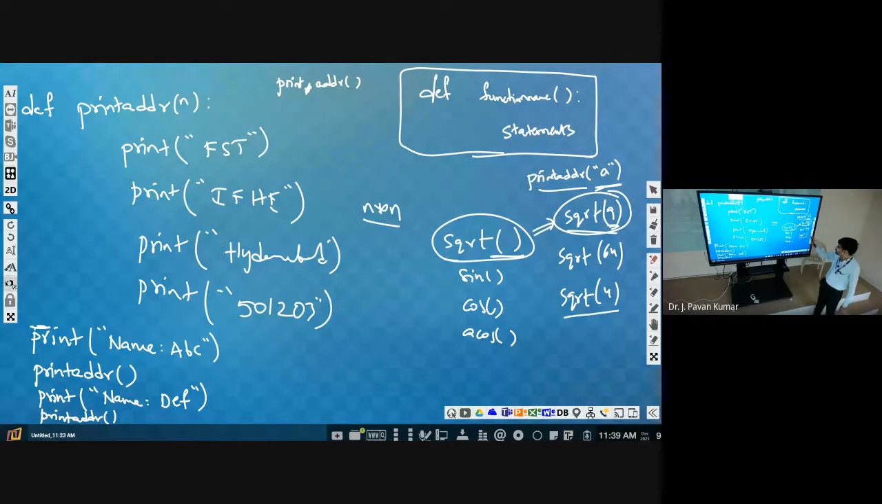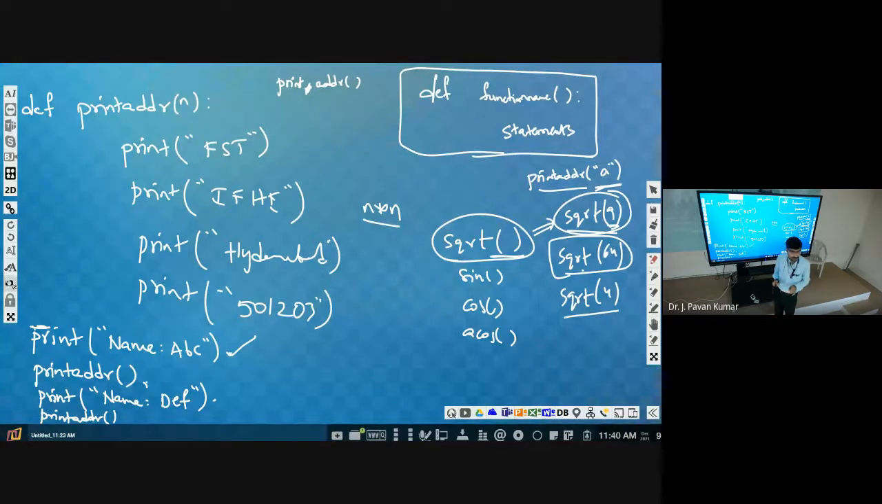We can pass several values from this particular function call. This is a function call. This is a function call. This is a function call. Understand? Function call in the sense the function is already defined, and we are calling that function. We are using that function by making a function call. Is this a function call or not?